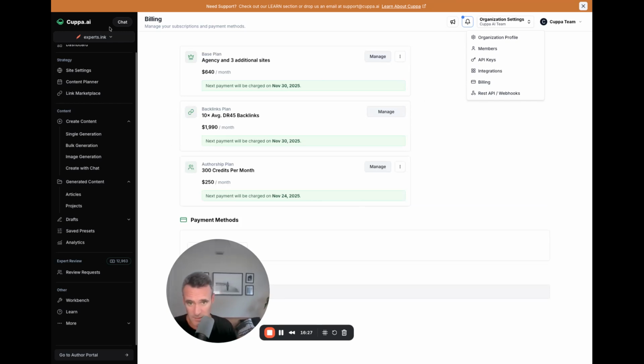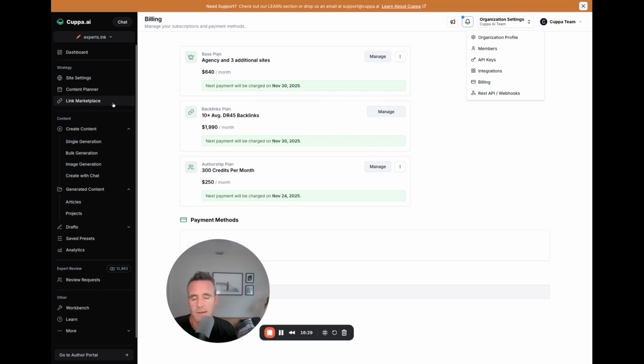Expect a lot more coming from the strategy component, just because the more data that we're now able to ingest, both in terms of us reaching out to our data providers, but also your sites directly, just gives us a lot more we can do. Then add in this audience intelligence that we're working on, and I think we have something truly unique. Not only do I love bring your own keys, where you're doing content for pennies, but we'll soon have something that I haven't seen on the marketplace.